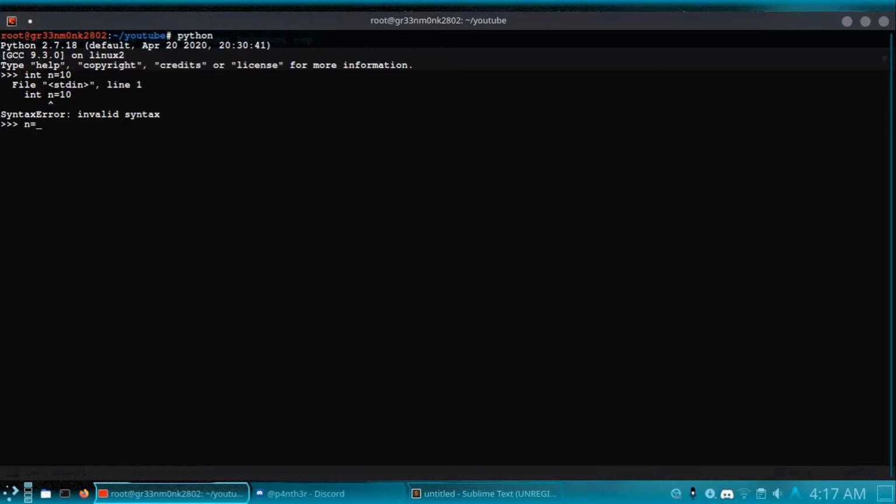So suppose I have n equals 10. Now what is the data type? You can check the data type with the type function. So it's an integer type of object. And what is the representation of n? If I do that, you can see method wrapper representation of the integer object at this address. Also you can print the hex of the id of n, which will also give you the same result. So as you can see, it does give the same result. So it is actually the memory location of the object 10.